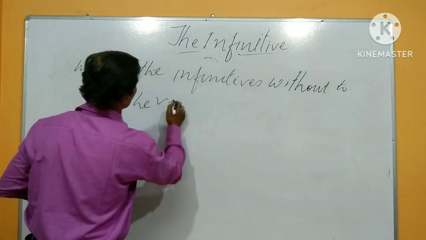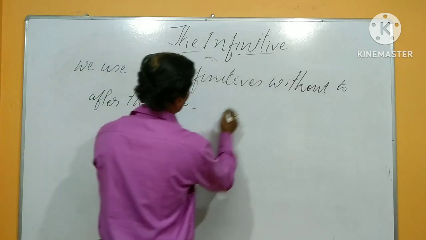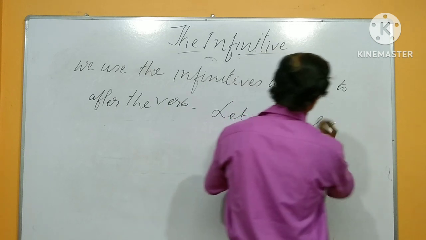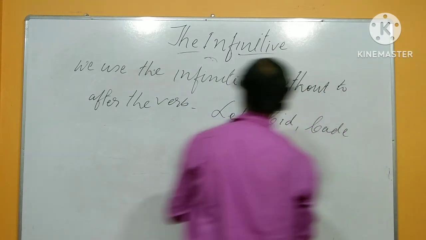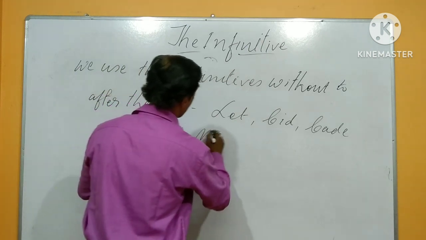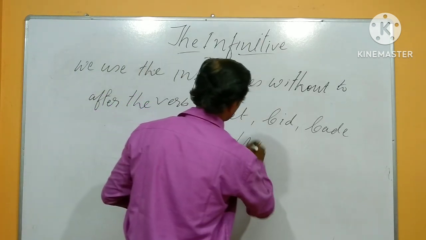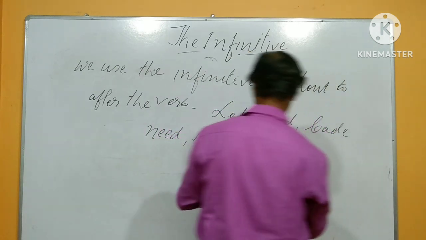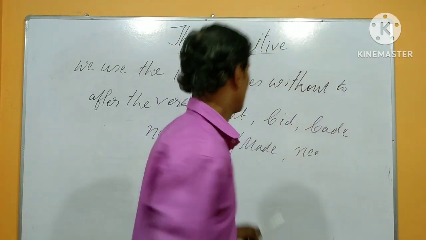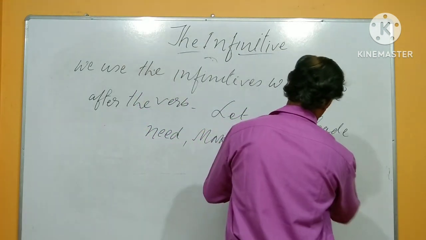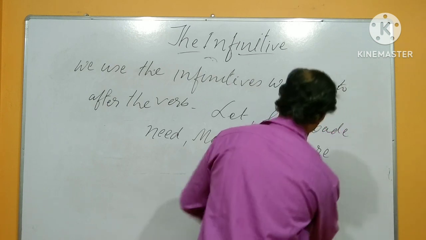After the verbs: let, bid, bade, need, make, made, already noted here, need, here and here.